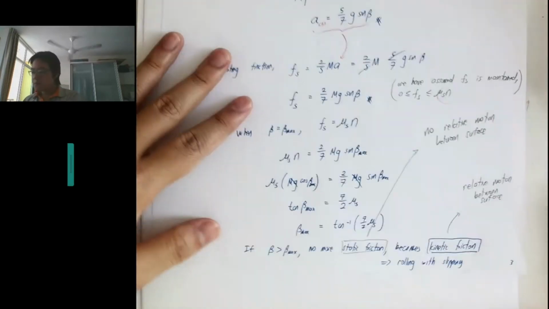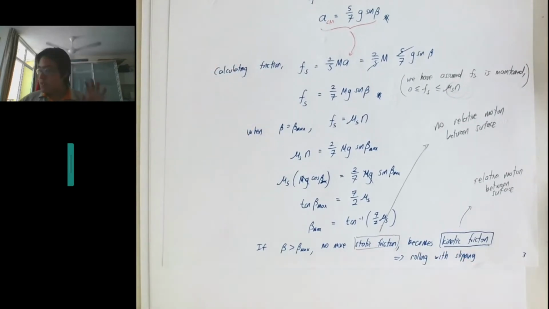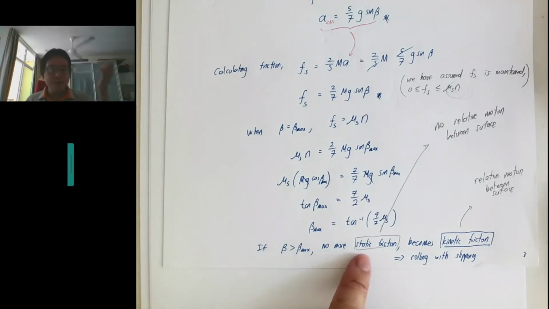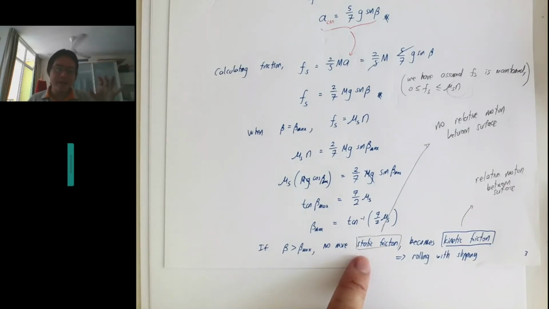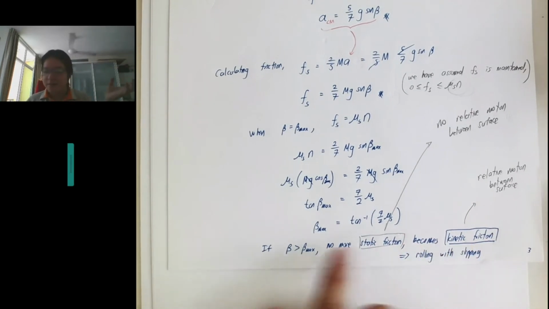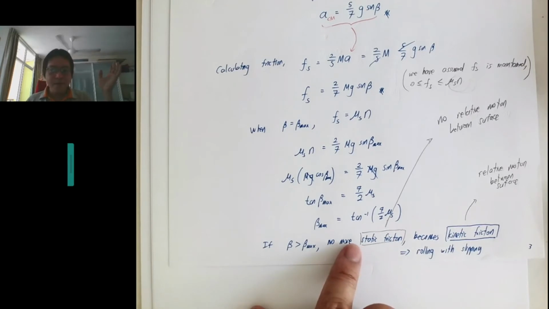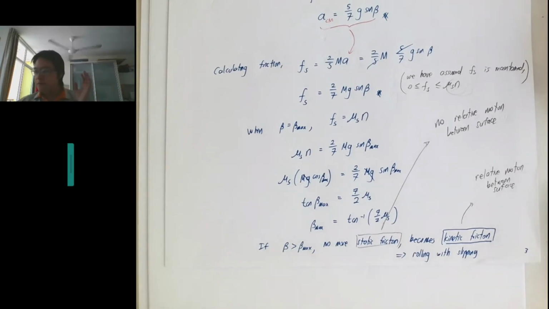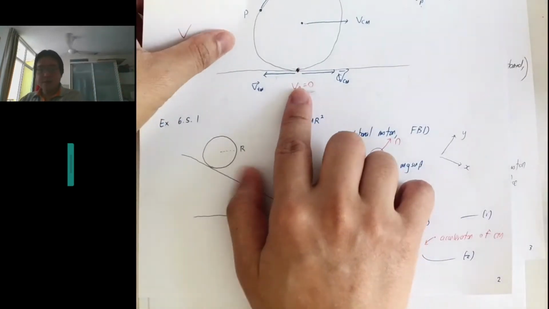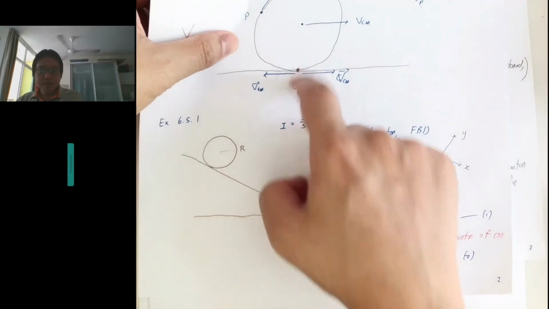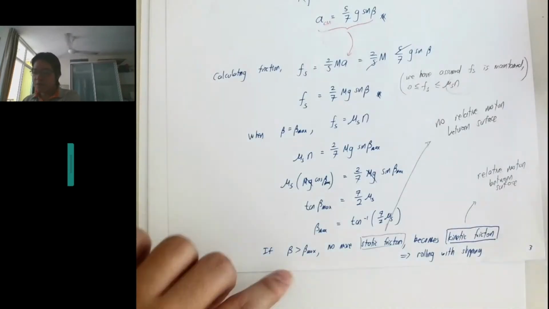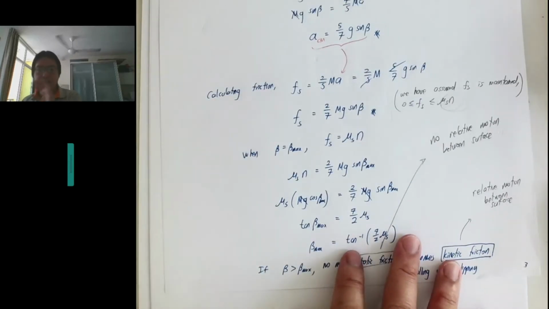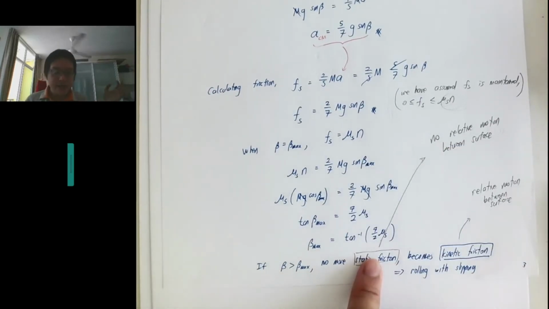Okay. So this is the interconnection, the connection between rolling, pure rolling, and static friction. We are still talking about pure rolling. Actually, I went a bit ahead already. But when it comes to pure rolling, there is no relative motion between the surfaces. So if the surface has friction, it must be static friction.